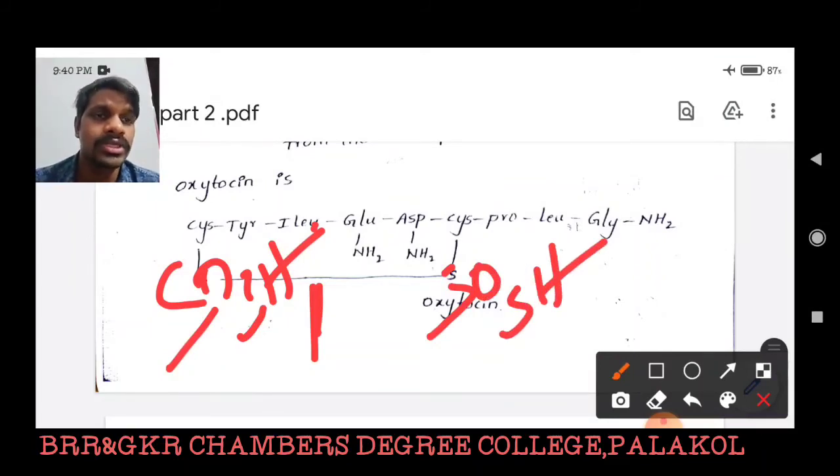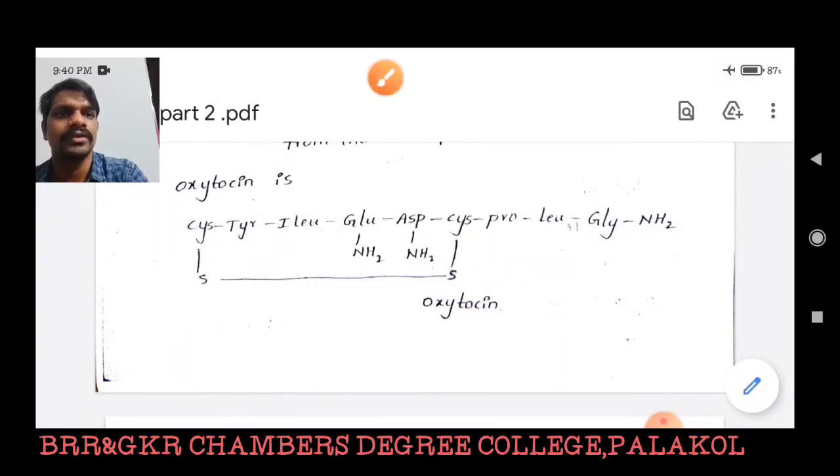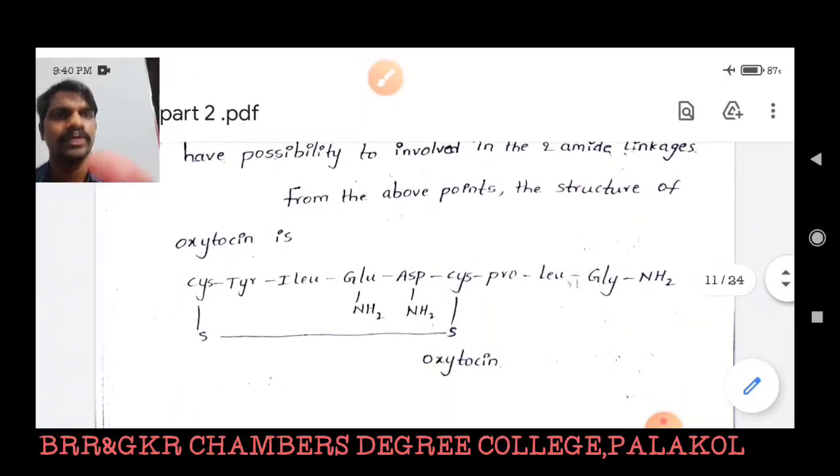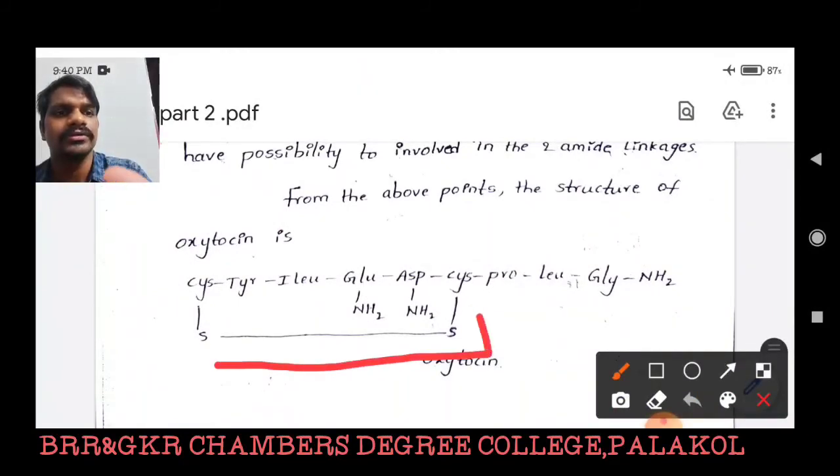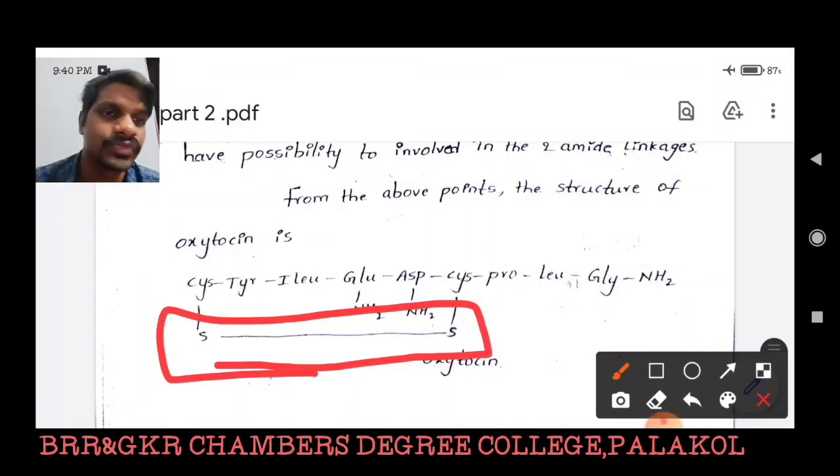How is oxidized oxytocin obtained? Oxytocin undergoes an oxidation reaction with performic acid. It leads to the formation of a disulfonic acid, which is called oxidized oxytocin. Based on the formation of oxidized oxytocin, we can say that oxytocin has one cyclic ring. That means the sulfur linkage must be present in it. So that is why I have to write a sulfur linkage between these sulfonic acid groups. So the structure of oxytocin is like this.